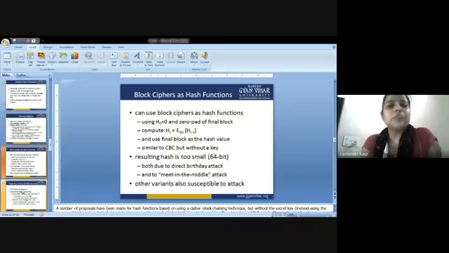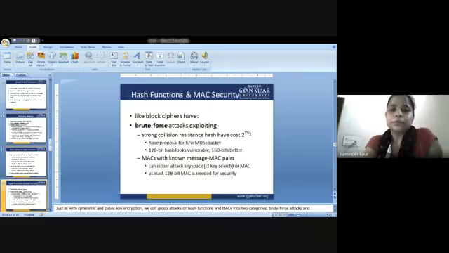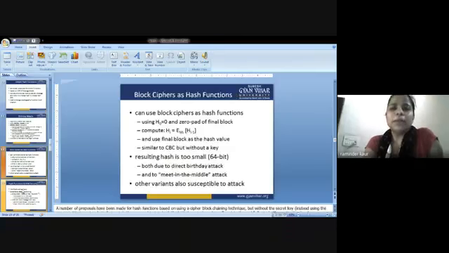So this is similar to CBC but without a key. Next is the main point of concern: the resulting hash is too small. It is 64-bit, as we have discussed earlier. So it is vulnerable both to the direct birthday attack and to the meet in the middle attack. We will discuss the birthday attack and meet in the middle attack in the upcoming slides, and other variants are also susceptible to the attack.